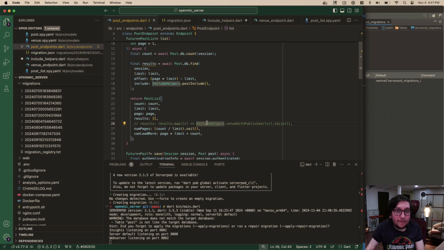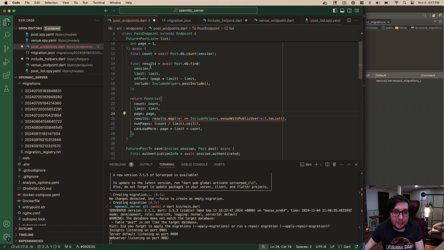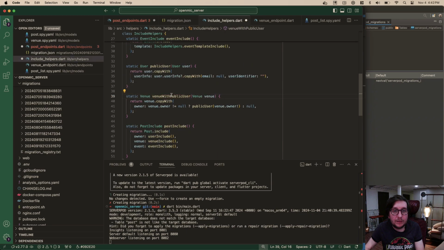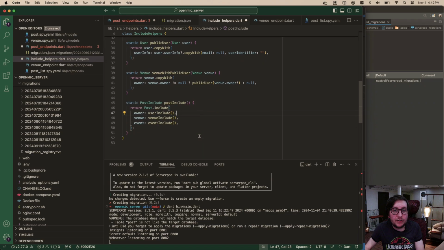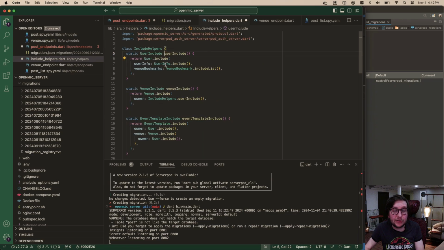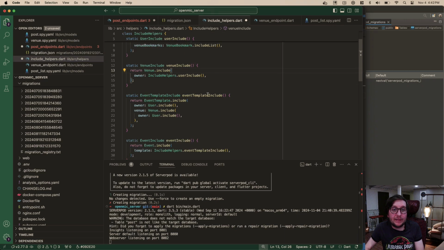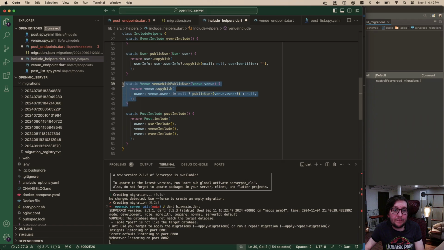So now, instead of this, what do we want to do here? We want results to be our results. And then it looks like we're mapping through them. This might have been for that specific case. What did venue with public user do? Okay, I think I remember. Because user include gets actually the user info, we actually don't want to use this because I believe user info.include will give us like their email and all that kind of stuff. That's kind of like for private things. So what did we do? We did venue.